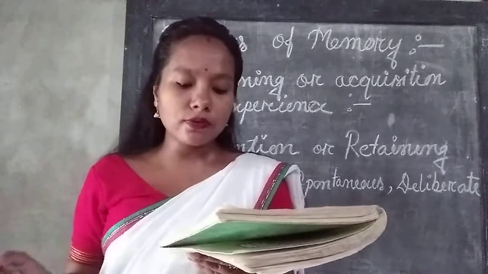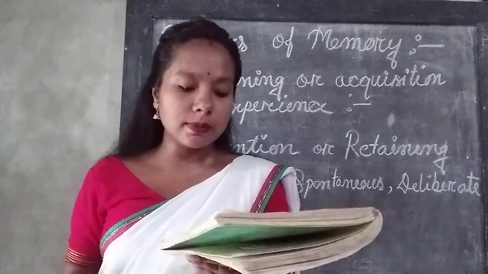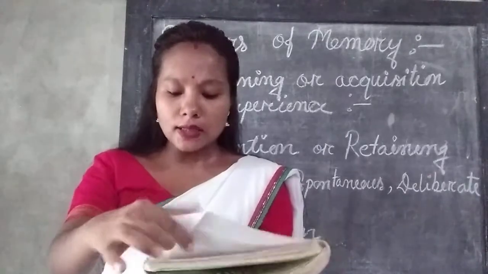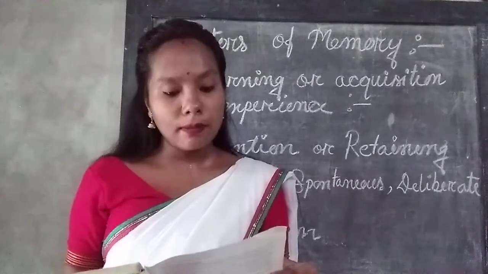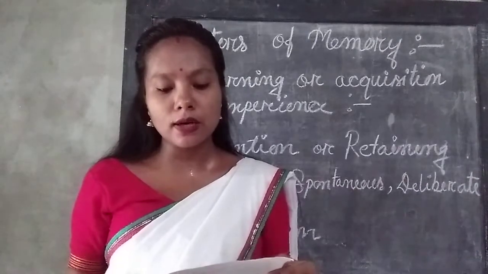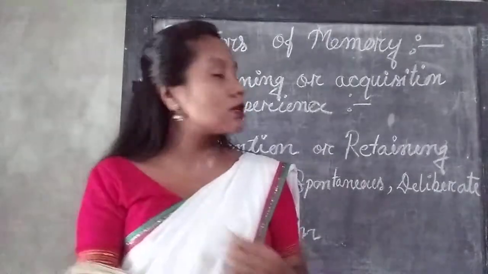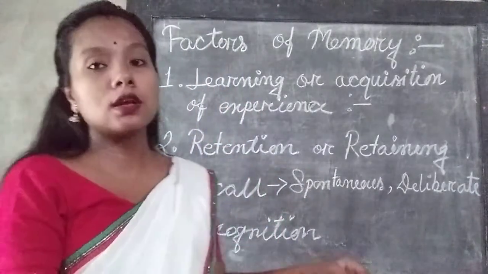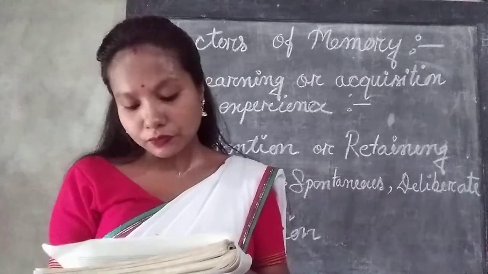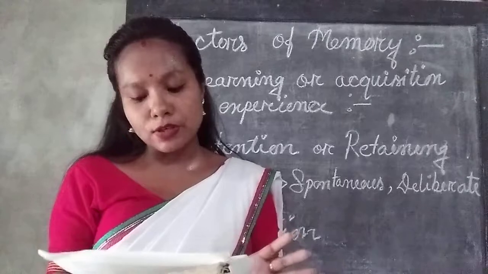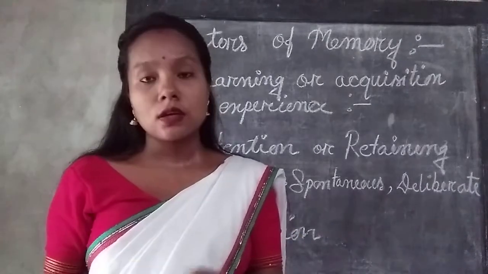If an experience or event is repeated frequently, its impression becomes deeper in the mind. Similarly, if the impression or event has occurred recently, its impression remains fresh in the mind. In like manner, we remember better the things in which we are interested. So this is retention, and for retention we have three conditions: frequency of impression, recency of impression, and interest.